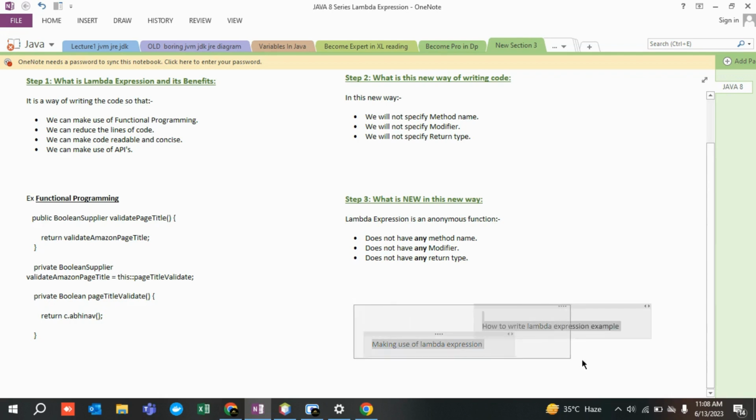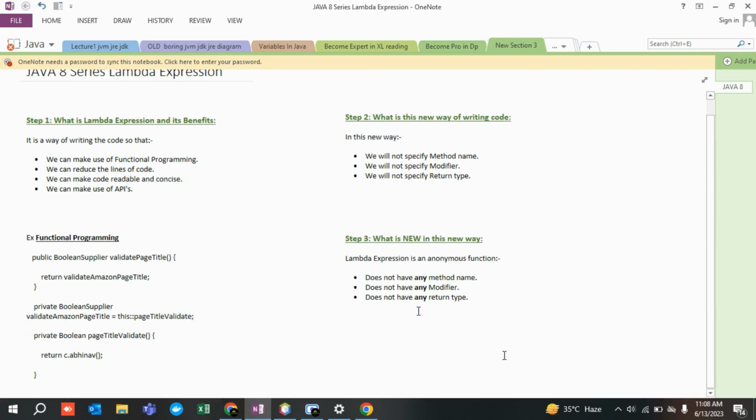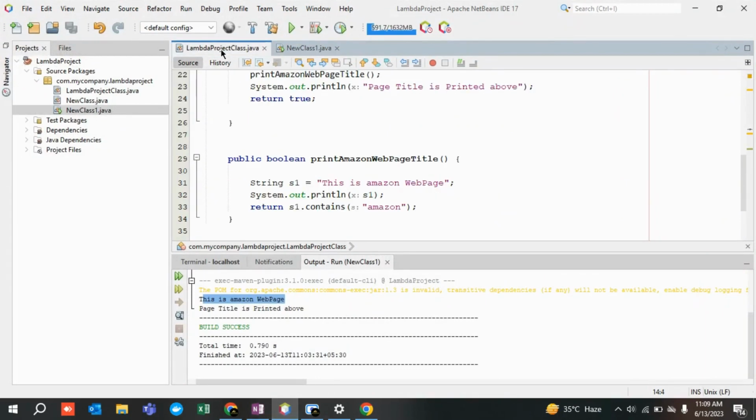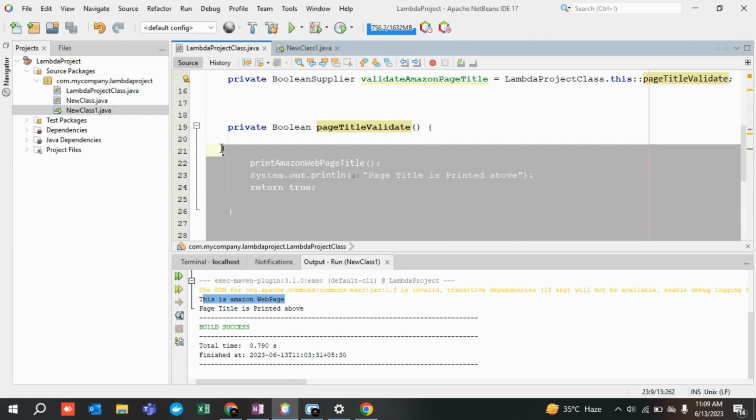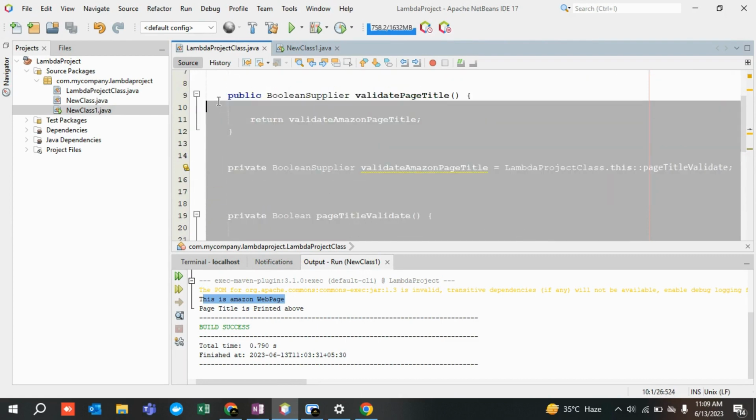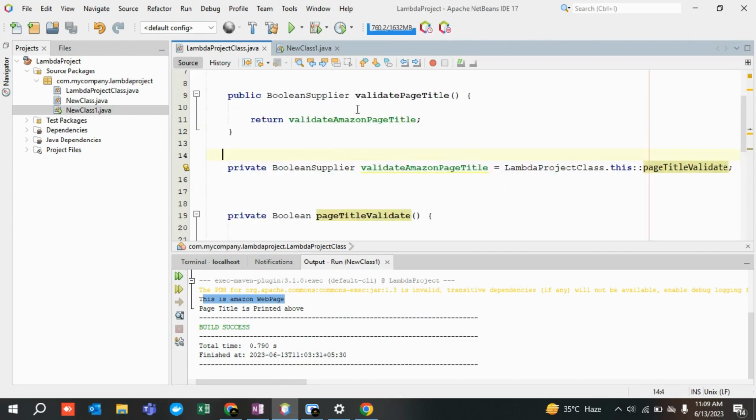Again, I'm reiterating in the end: why learn so much technical stuff when you are able to do your job in the automation industry? Because the IT industry is moving very fast, very rapidly. A day will come when they will say, migrate your entire code into this particular format. Then what will you do? If you are not aware, you would get 15 days, 30 days, 40 days, let's say 2 months. If your mind is not trained to write code in this particular fashion, you won't be able to understand.